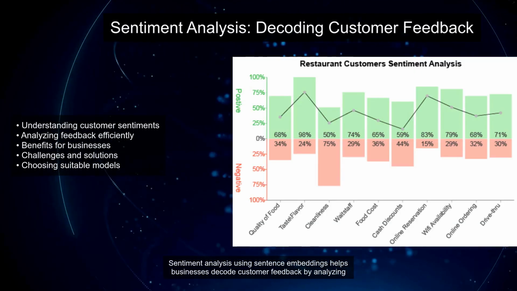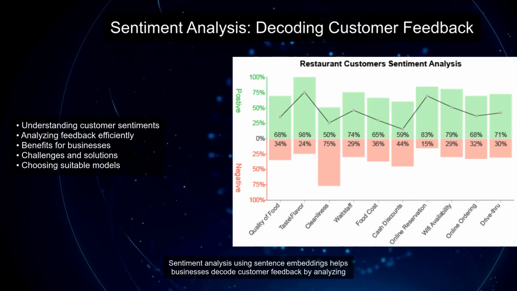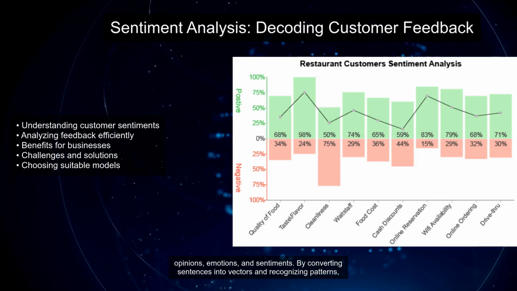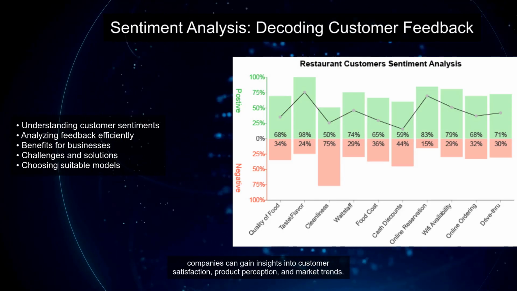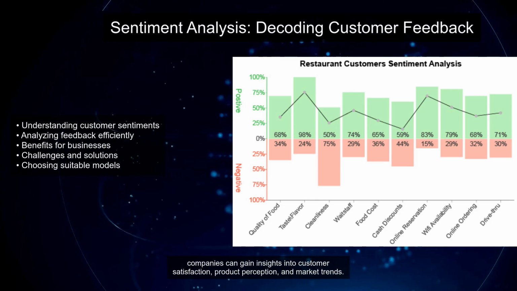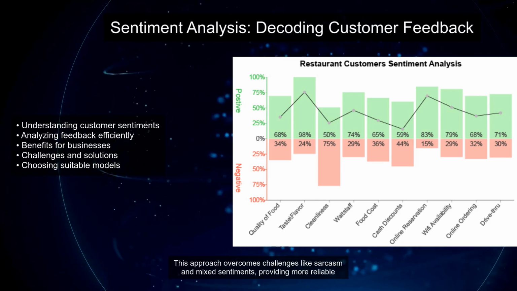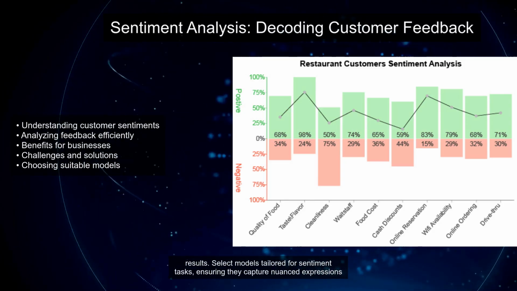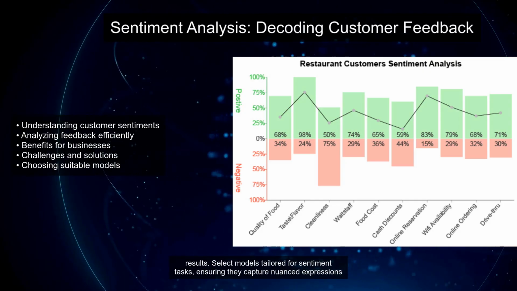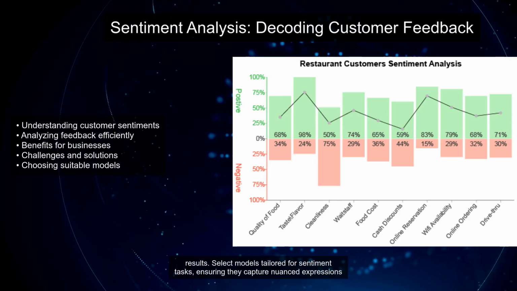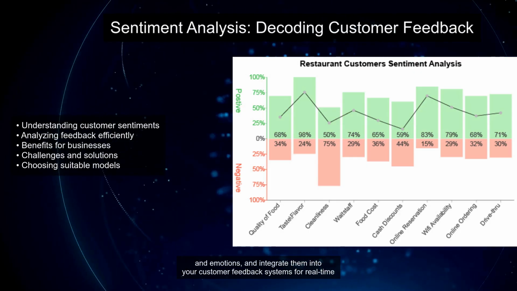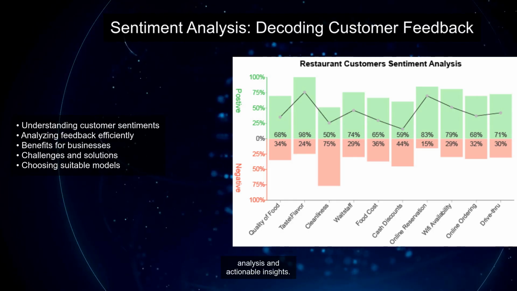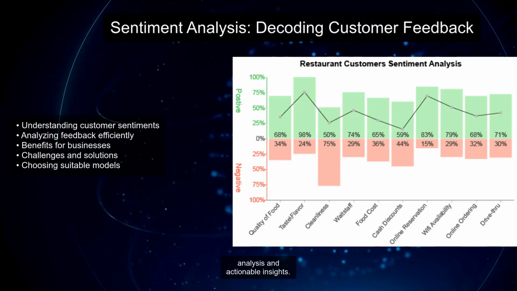Sentiment analysis using sentence embeddings helps businesses decode customer feedback by analyzing opinions, emotions, and sentiments. By converting sentences into vectors and recognizing patterns, companies can gain insights into customer satisfaction, product perception, and market trends. This approach overcomes challenges like sarcasm and mixed sentiments, providing more reliable results. Select models tailored for sentiment tasks, ensuring they capture nuanced expressions and emotions, and integrate them into your customer feedback systems for real-time analysis and actionable insights.